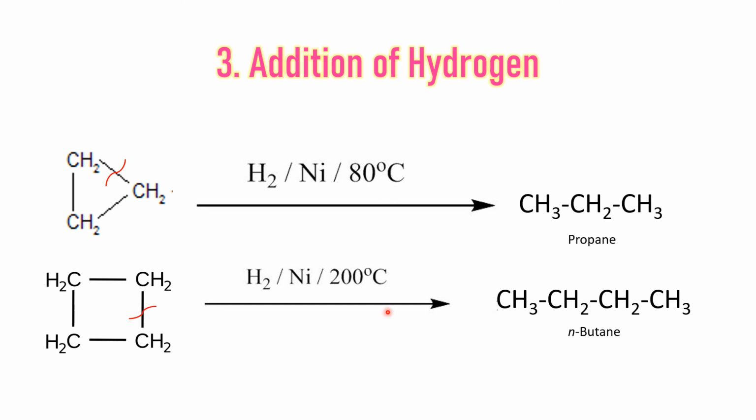Just the difference is we have seen cyclopropane is having maximum angle strain, so it is quite sensitive and unstable. It will tend to undergo this reaction very fast at lower temperatures. But for the cyclobutane ring to open, we have to heat it at 200 degrees Celsius. Nickel will act as a catalyst.